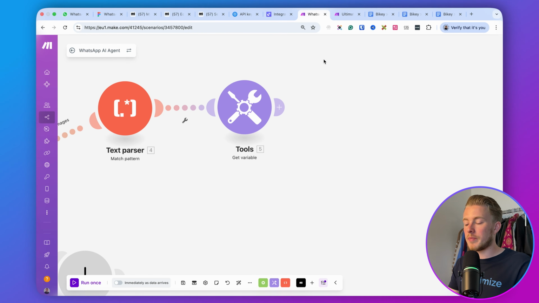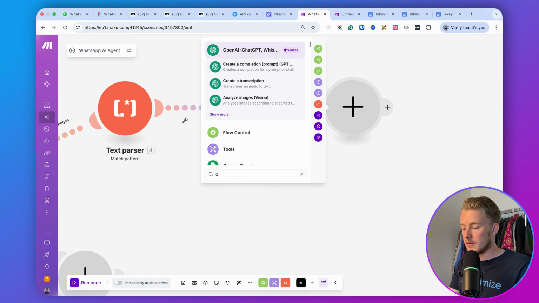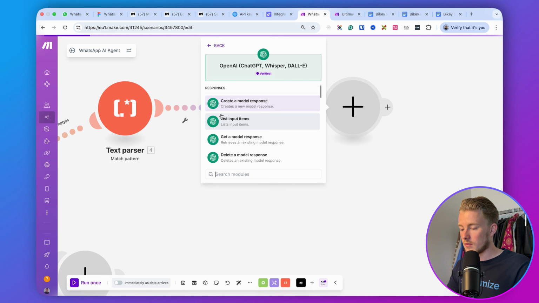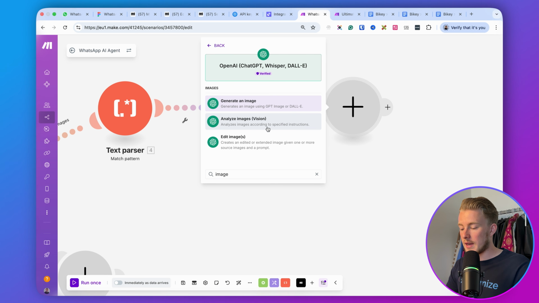And then the next step is to basically describe the image using OpenAI. So the next step here, add another module, go with OpenAI, and then go with image. And then here you can click on Analyze Images Vision.